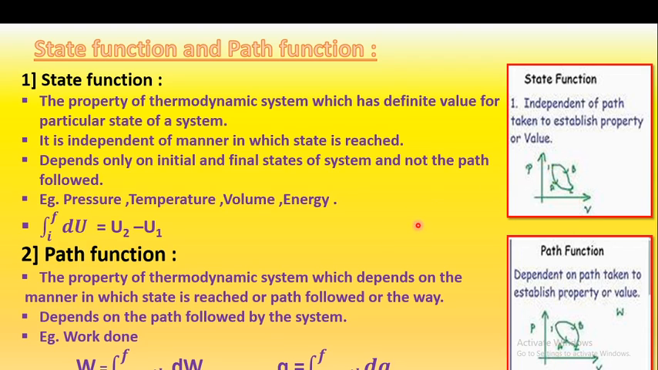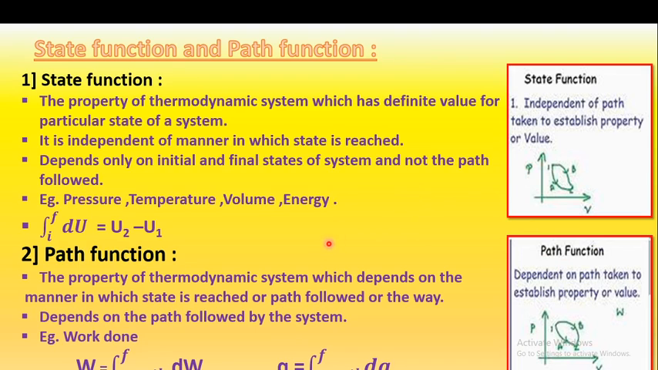If we consider that we have to go from Sinnar to Nasik, then for the state function we consider only the initial and final state, that is Sinnar and Nasik. But if we consider the path function, you may follow one route.